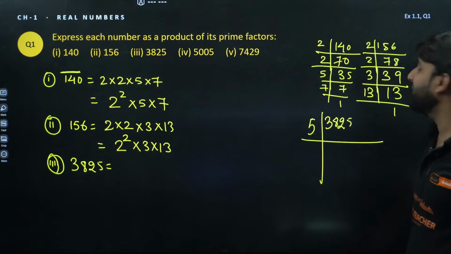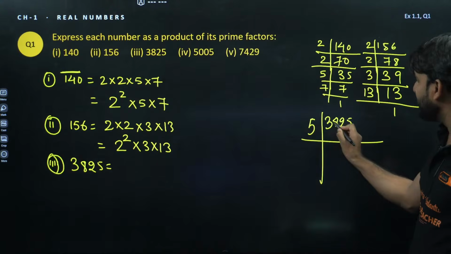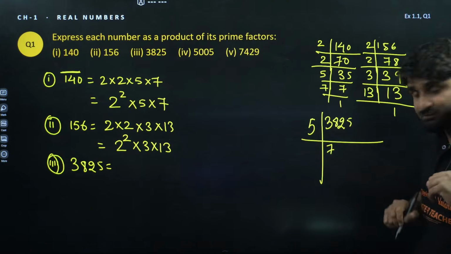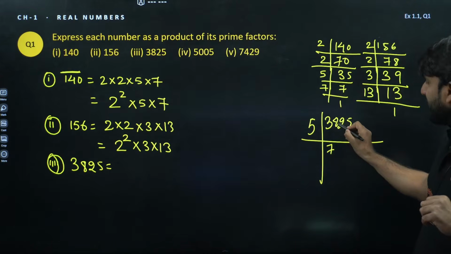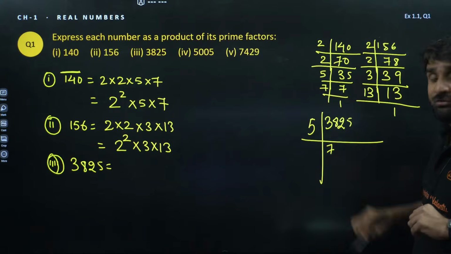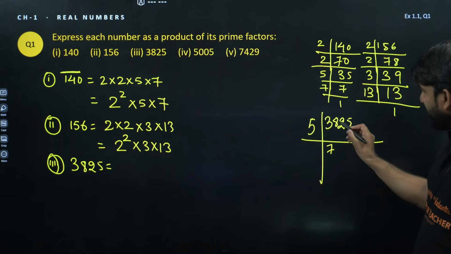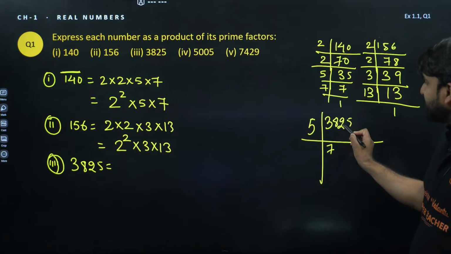So if we divide by 5, here is 38. So we can write 5 sevens are 35. Right. So we are getting here 35, 3 and 2. Now we can again divide by 5. Here we are getting a remainder of 3 and this is 32.